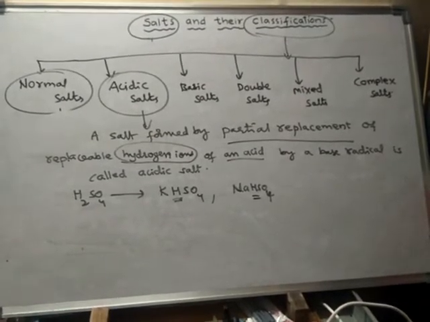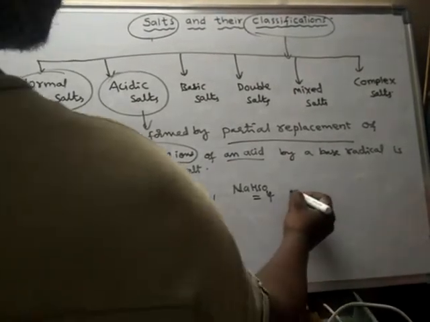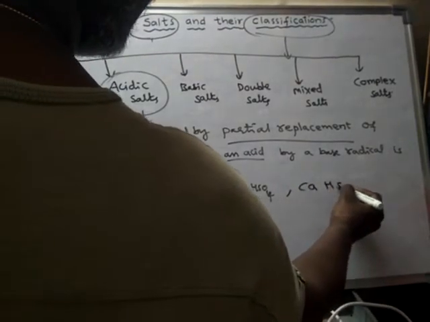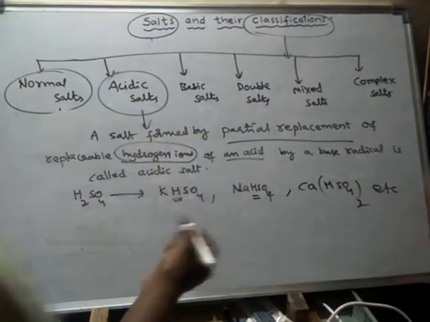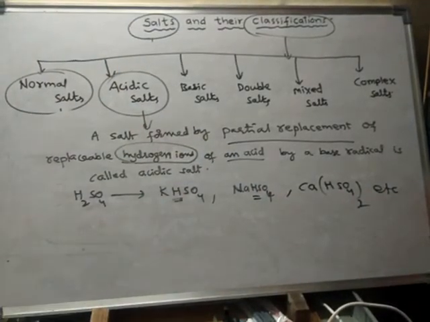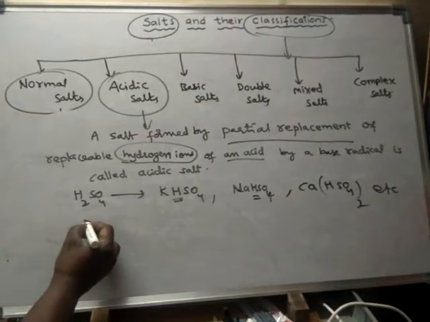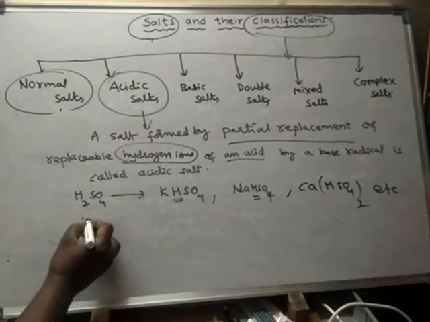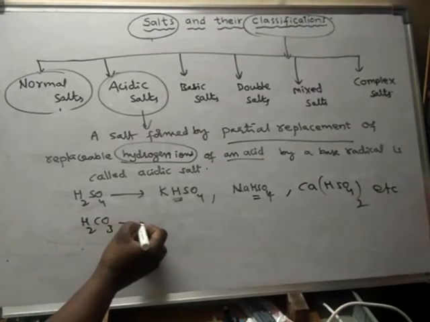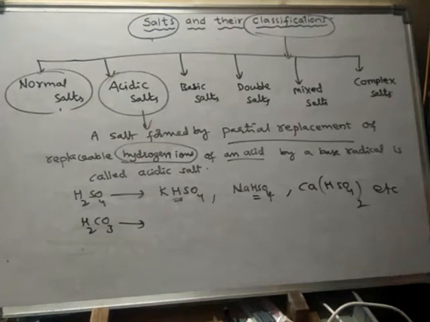So like this. Another example, calcium bisulfate. These are some of the examples of acidic salts which are formed from sulfuric acid. Let us take some examples of carbonic acid, H2CO3. So what are different salts formed from carbonic acid?